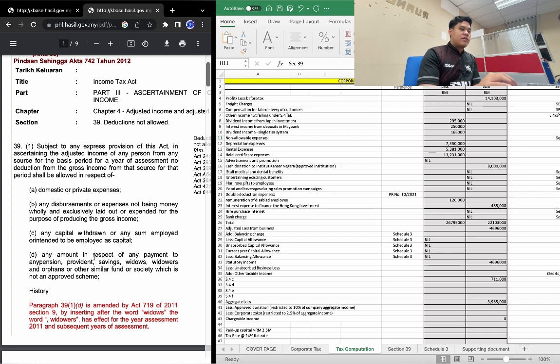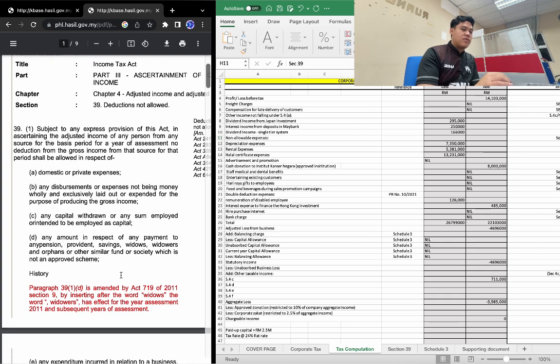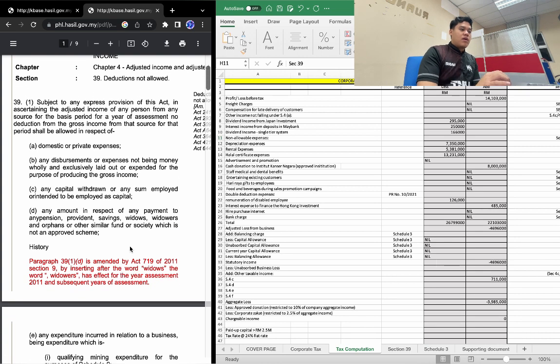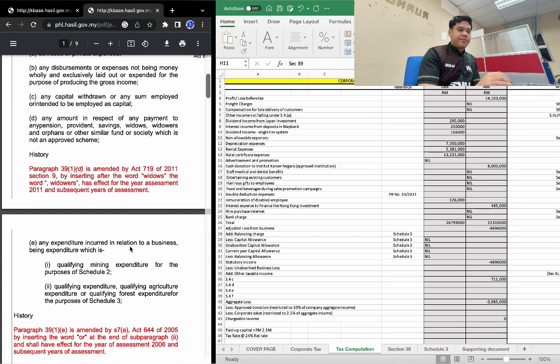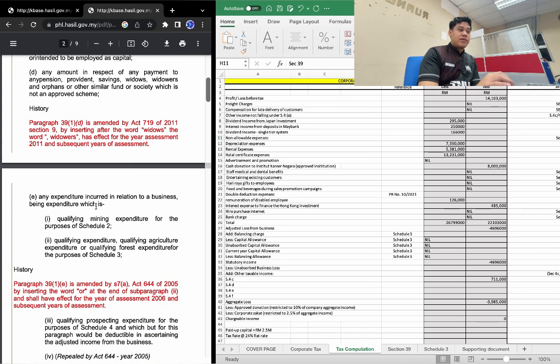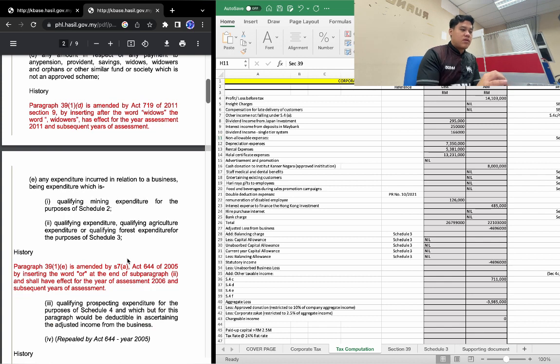Lastly, any amount in respect of any payment to any pension, provident, savings, widows', widowers', orphans' or other similar fund or society which is not an approved scheme, or any expenditure incurred in business which is qualifying minor expenditure, and so on.